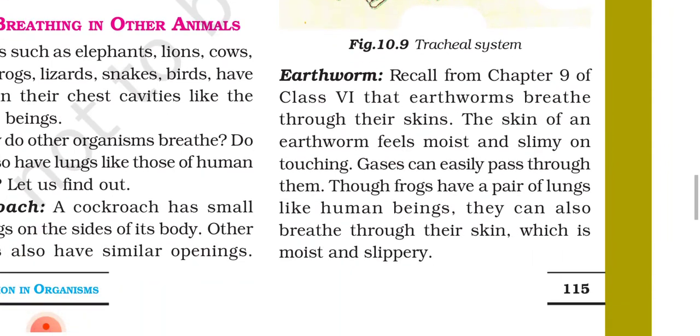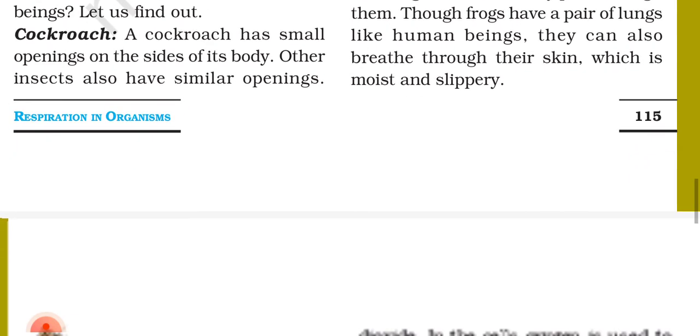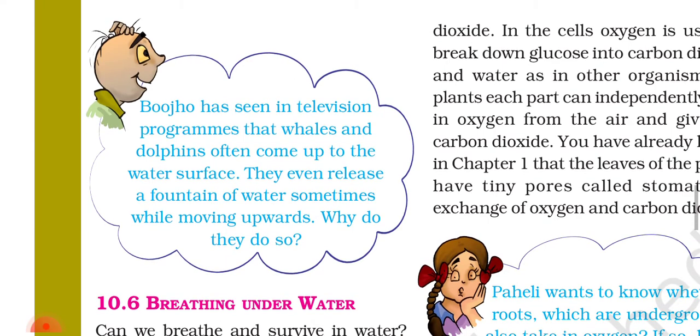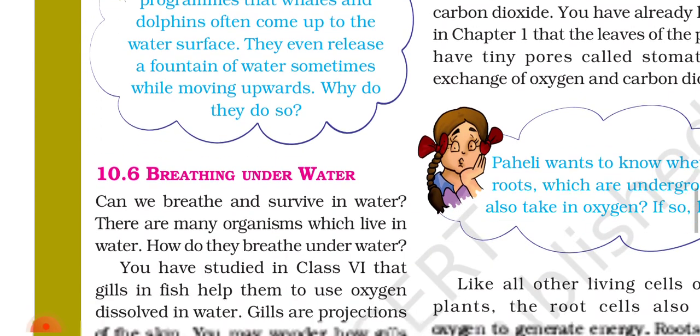Earthworm. Recall from chapter 9 of class 6 that earthworms breathe through their skin. The skin of an earthworm feels moist and slimy on touching. Gases can easily pass through it. Though frogs have a pair of lungs like human beings, they can also breathe through their skin, which is moist and slippery. Bojo has seen in television programs that whales and dolphins often come up to the water surface. They even release a fountain of water sometimes while moving upwards. Why do they do so? Figure